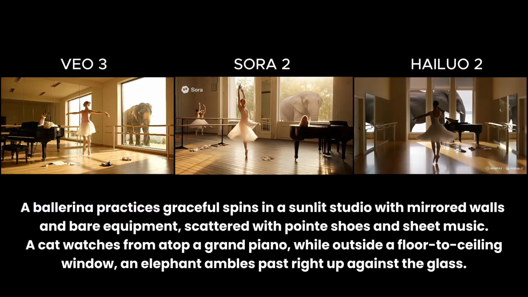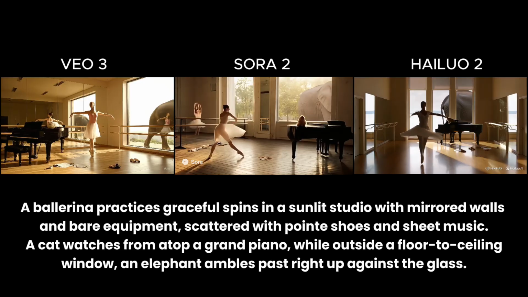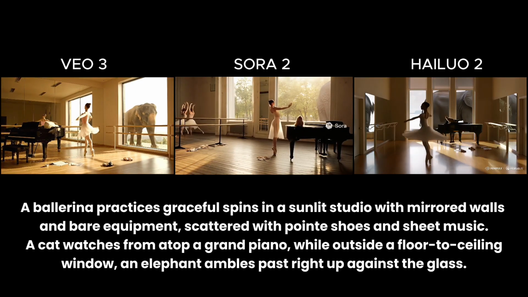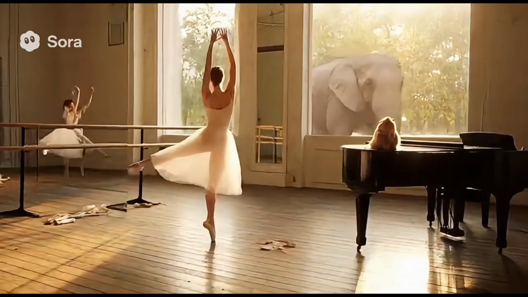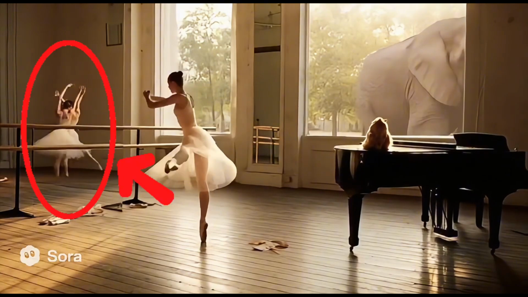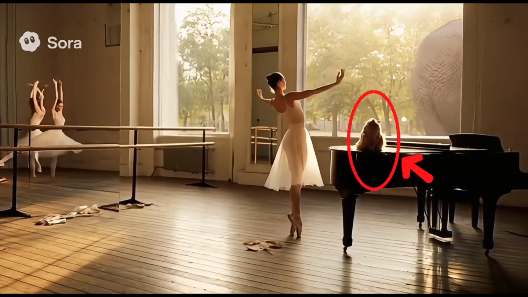Now let's see how each model handles mirror reflections. A ballerina practicing in a sunlit studio with a mirrored wall and a cat watching from a piano, while an elephant walks past the window outside. In Sora 2's version, the reflection of the girl in the mirror doesn't match her real movement, and the cat isn't clear. It's hard to tell if it's even a cat or not.